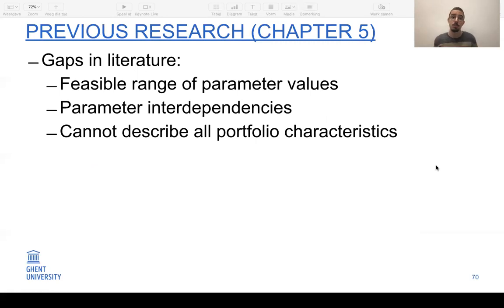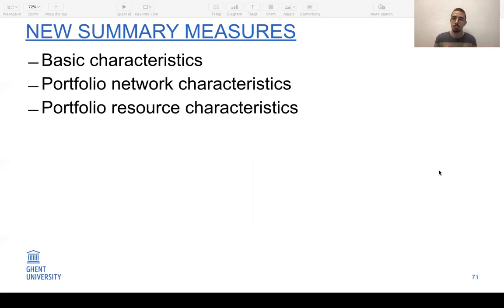So in the previous chapter, we identified some gaps. First of all, for the existing summary measures of multi-project scheduling, it was not always clear what is the range of feasible values. Second, we saw that there were interdependencies between values of different measures, which makes it difficult to generate data in a full factorial manner. And third, we also noted that there are some characteristics that can be present in a portfolio that cannot be described by existing measures. So to tackle these gaps, we proposed new summary measures in 3 different categories.